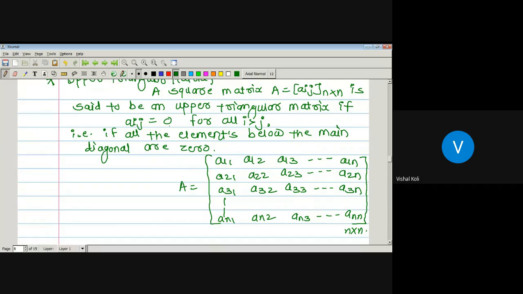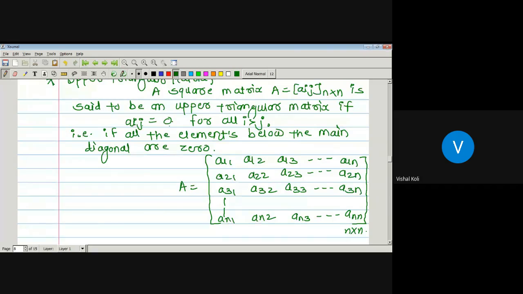Now this is a square matrix of order n, and it is said to be an upper triangular matrix whenever the Aij entry is 0 for each i greater than j. In Aij, the first index is i and the second is j. In A11, both i and j are equal, so A11 may be non-zero. In A12, i is 1 and j is 2, but we require Aij equal to 0 only whenever i is greater than j.